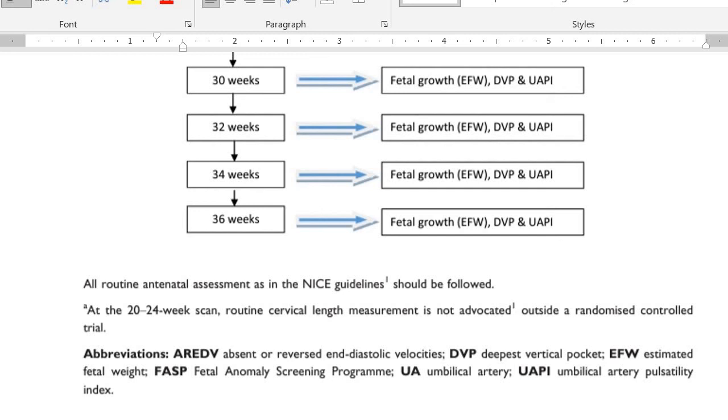And then write down everything in the notes, because twins are going to have more and more complications. More complications means we are going to have a higher chance of complaints. That's why it is important, okay?